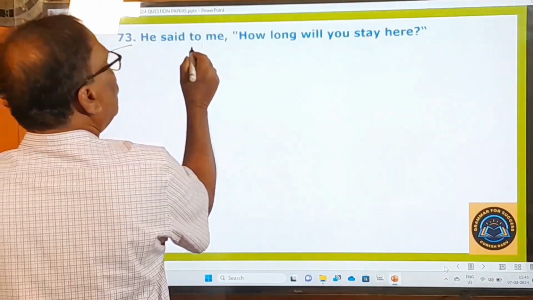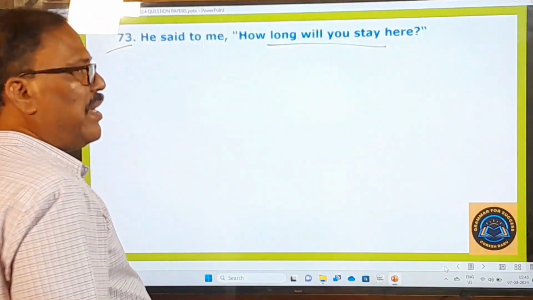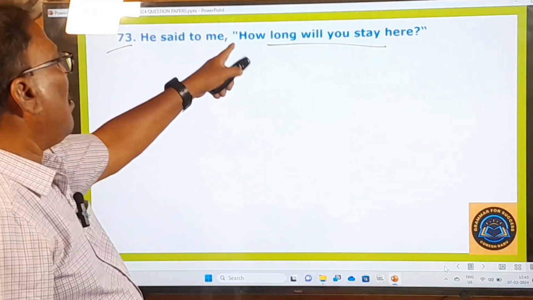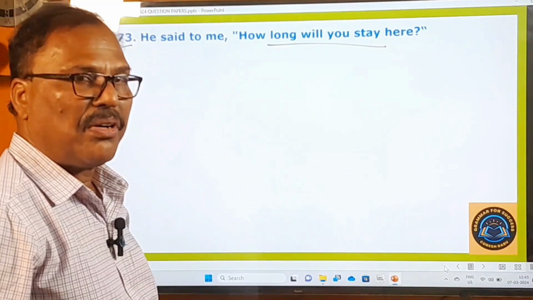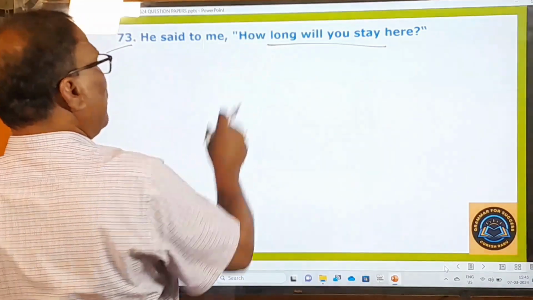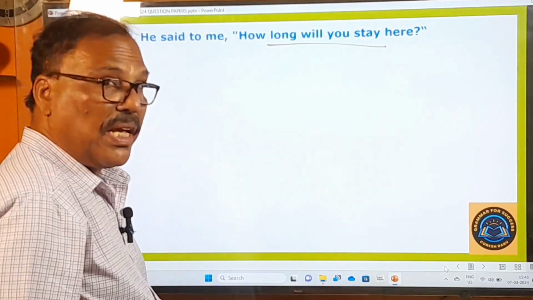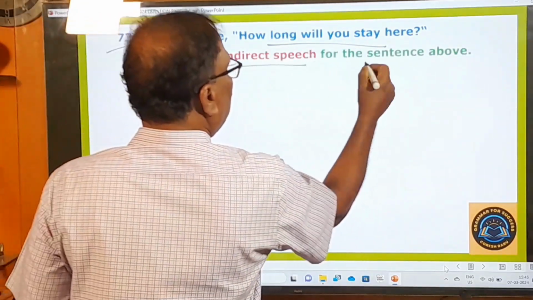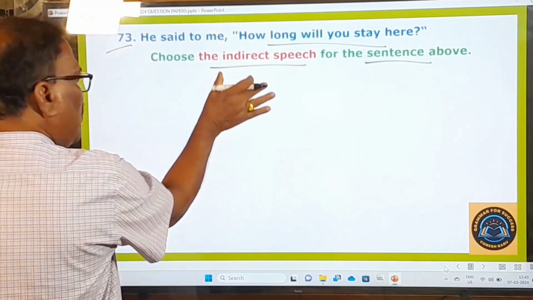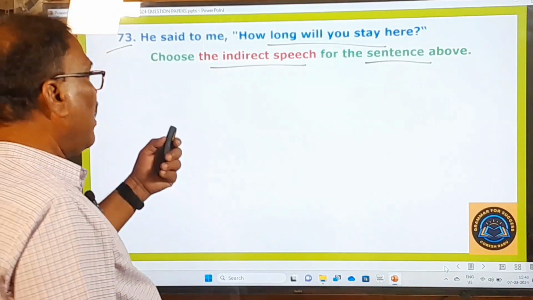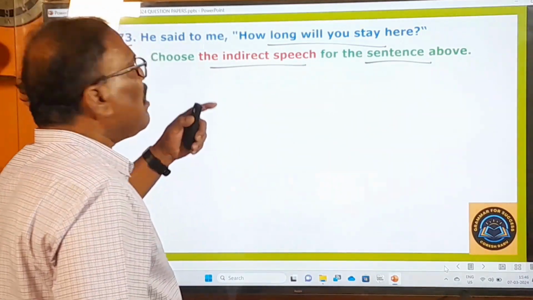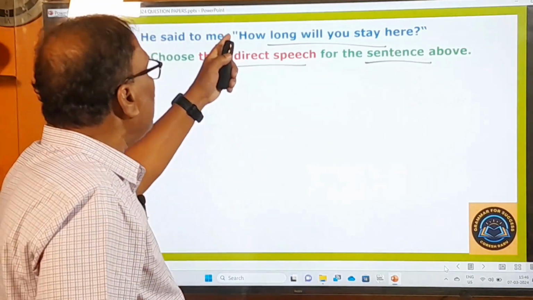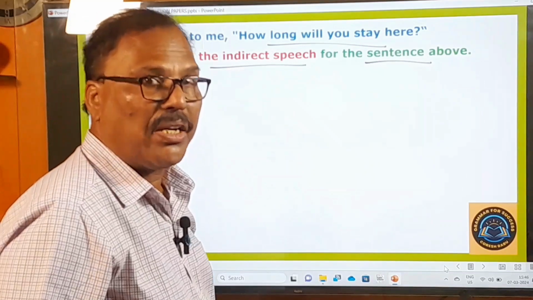73rd question. He said to me, how long will you stay here? You see, this is the question. On looking at this sentence, you understand that the sentence is given in the direct speech. But what is the examiner asking you to do? Let us see that. Choose the indirect speech for the sentence above. That means you have to change this sentence into indirect speech. And here, before we choose the right option, let us change this sentence into indirect speech on our own.